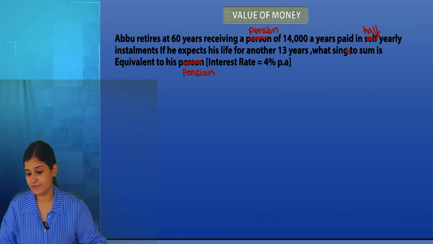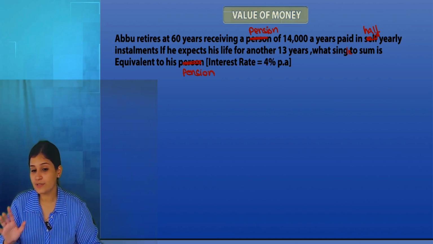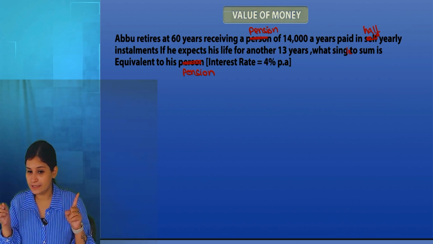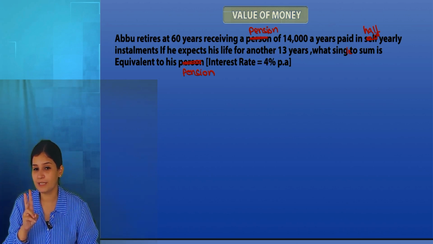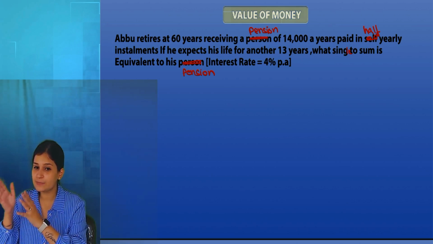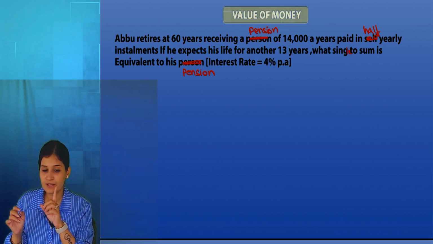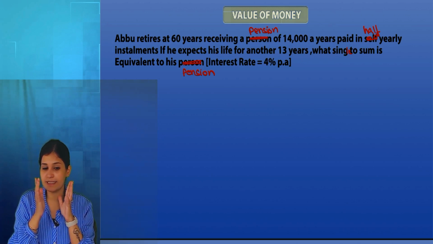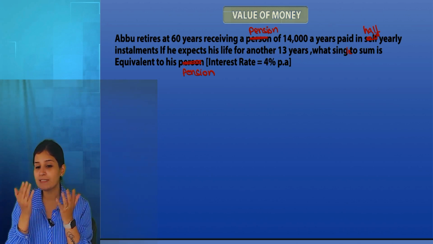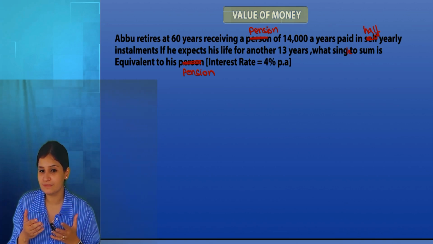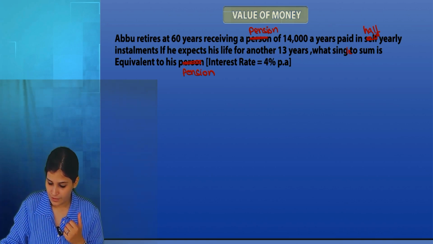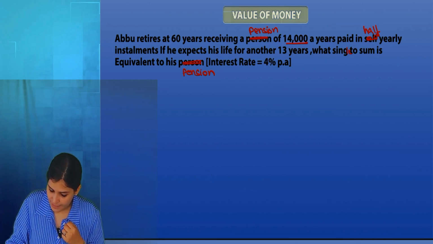See, understand first. The person is going to get 14,000 in the entire year in two half-yearly installments. That means you are talking about a 6 month structure. So in one installment, what is the amount the person is going to receive? 7,000. That becomes my annuity.